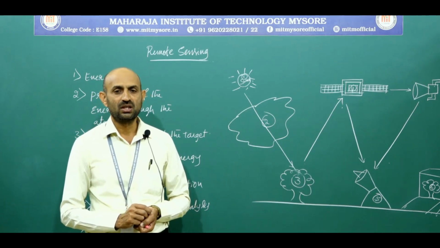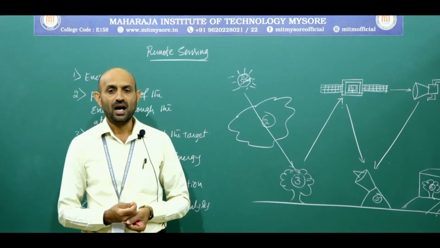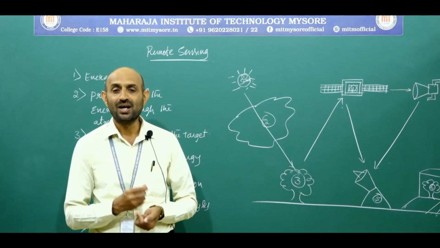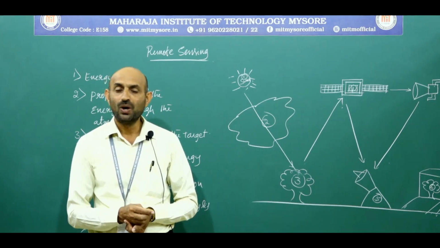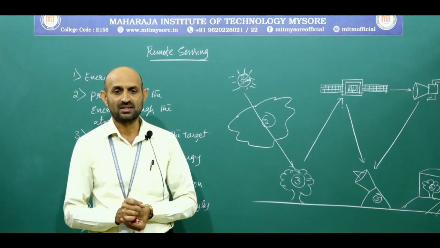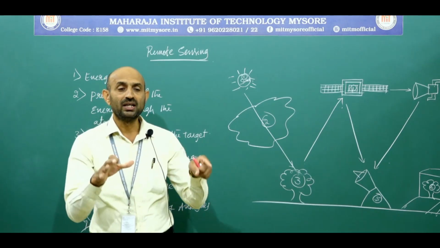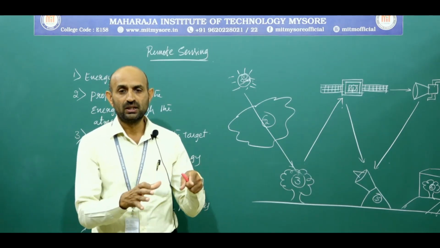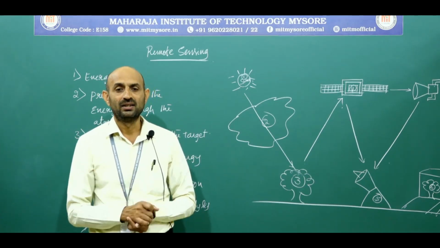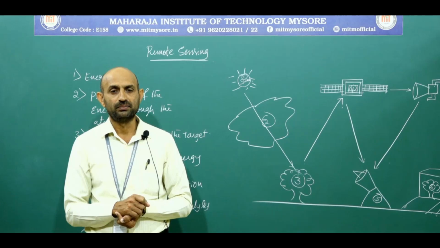Forest cover estimation, estimation of biomass, forest mapping, identifying forest blank areas, forest type, what kind of forest it is, and what kind of density, whether the forest is thick or thin, even how much area has been destroyed by forest fire, how much area has to be planted, can be identified with the help of remote sensing data.